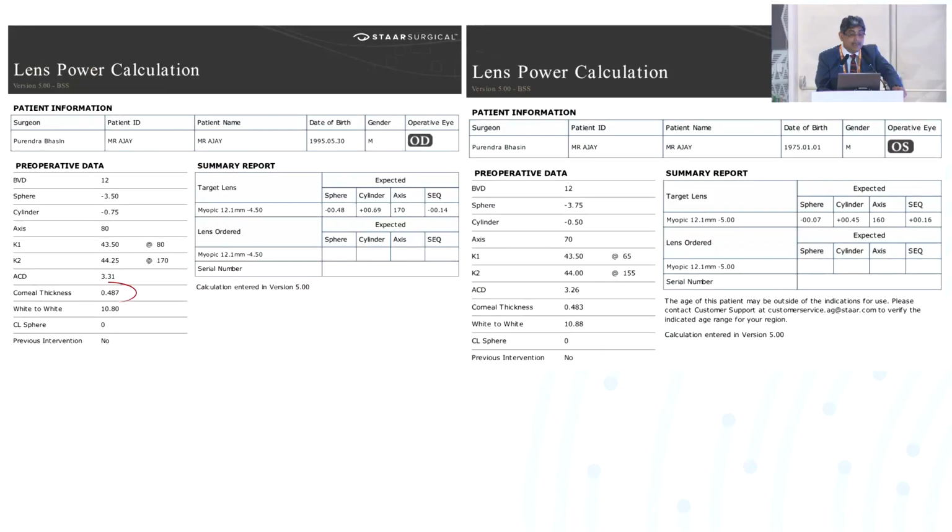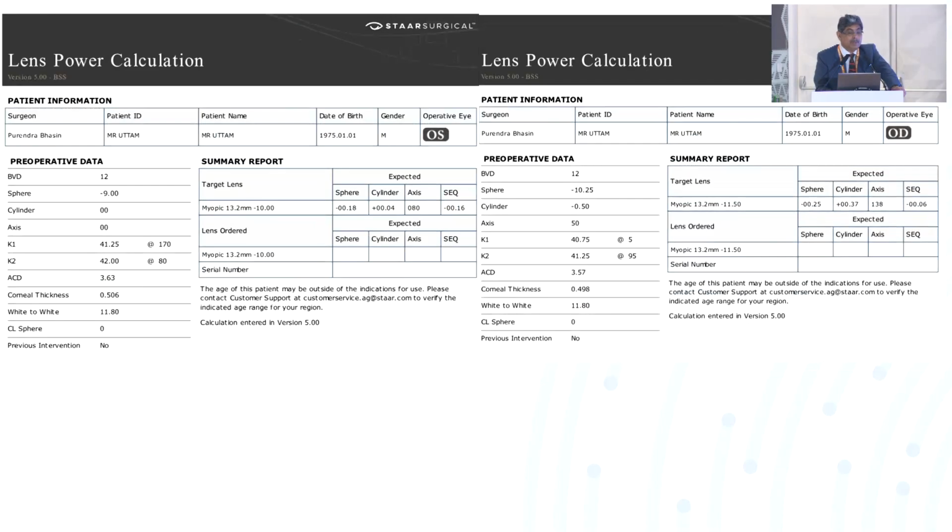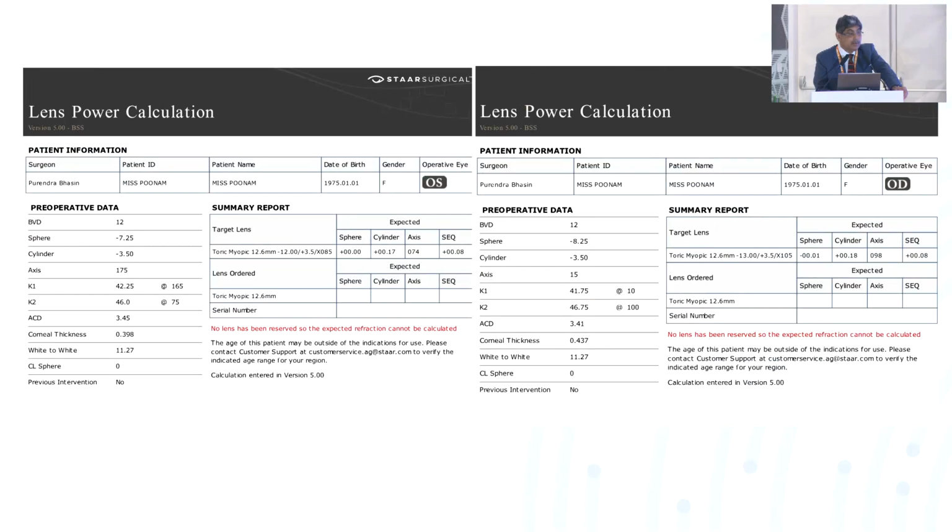So this is a case which has got a thin cornea, 487 and 483 on the right. Although the power is less, still it is better to do. And this is a high power, -9, -10.25, with the optimum thickness of the cornea, but the power is more, so it is a suitable case for ICL. Another case with the thin cornea, and the power is also more in both eyes.